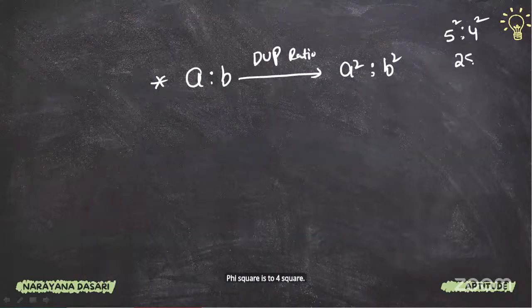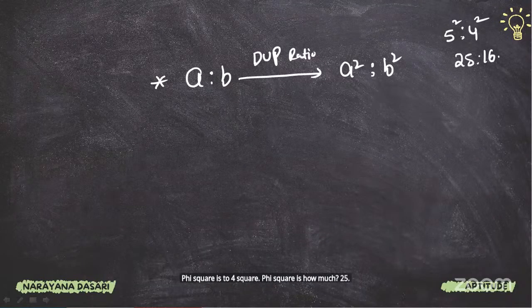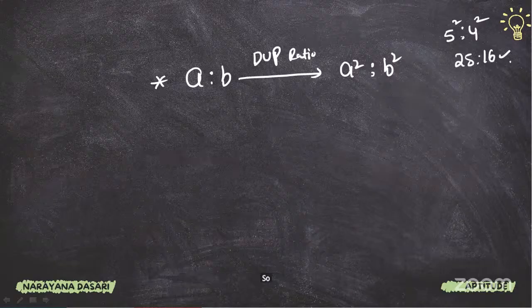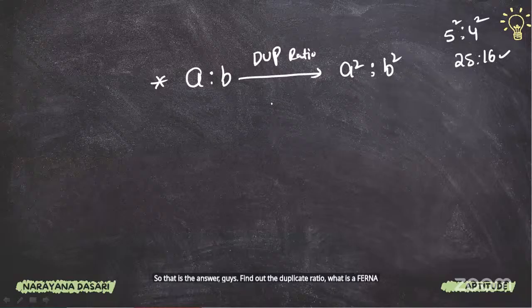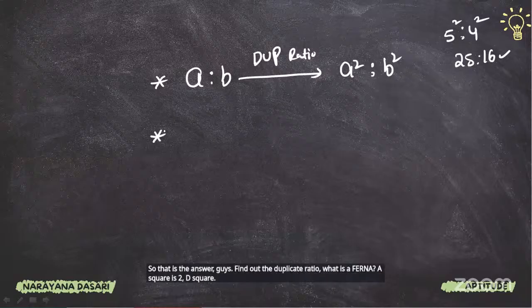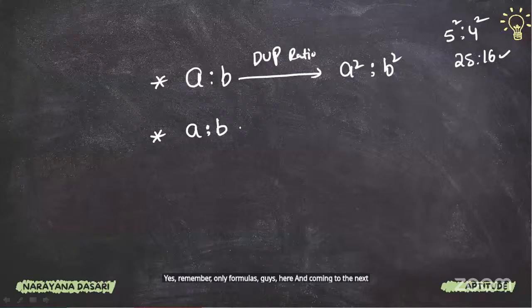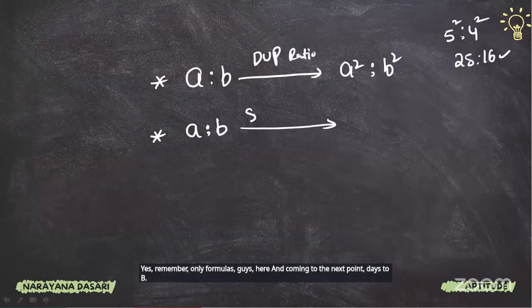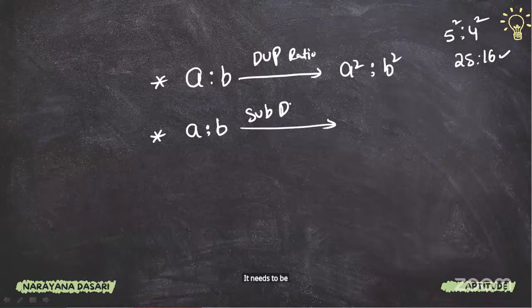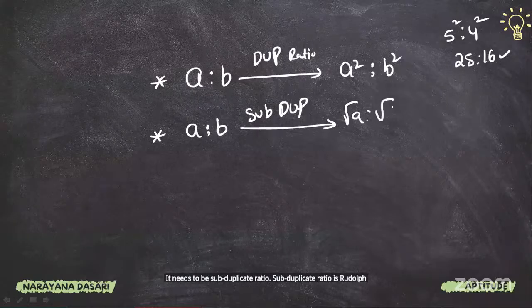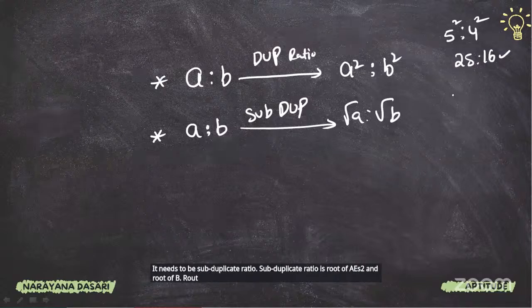5 square is how much? 25. 4 square is how much? 16. So that is the answer, guys. Find out the duplicate ratio. What is the formula? A square is to B square. Just remember only formulas, guys. And coming to the next point, A is to B subduplicate ratio. Subduplicate ratio is root of A is to root of B.